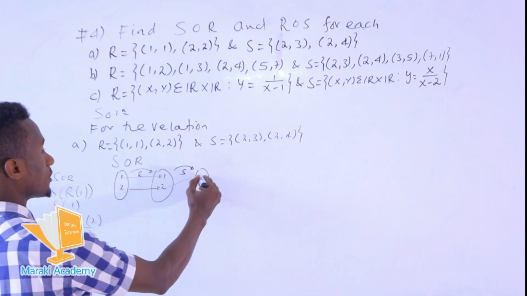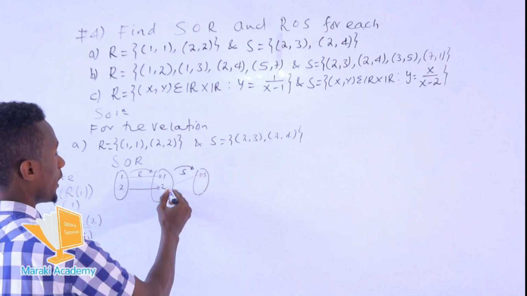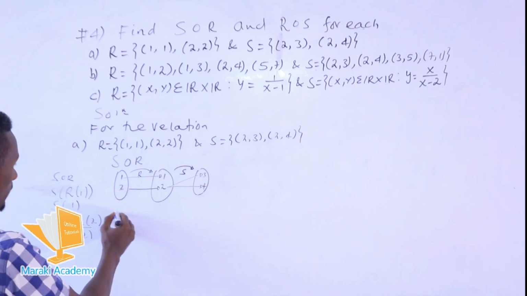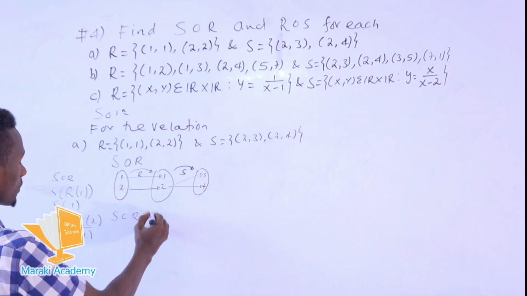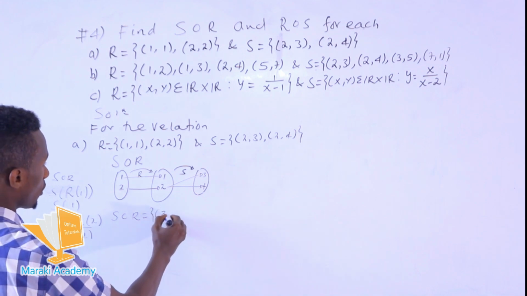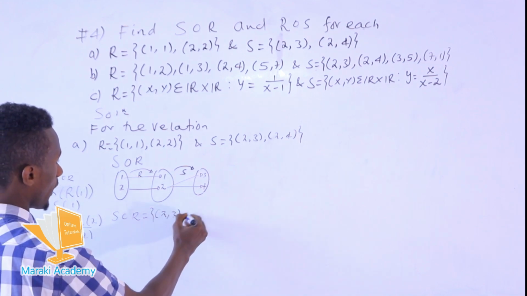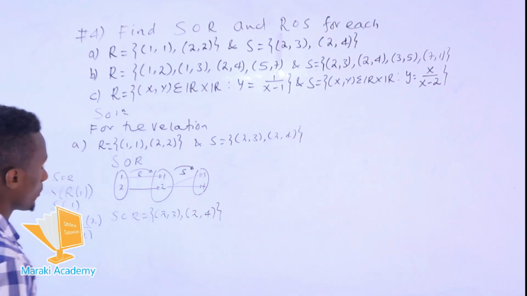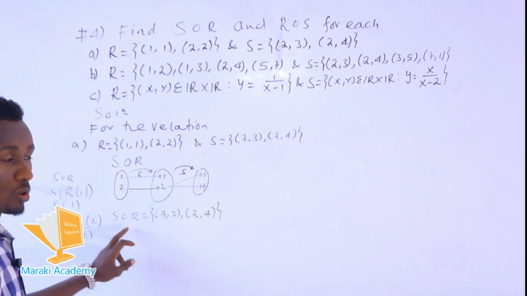So 2 is assigned to the element 3 and 2 is also assigned to the element 4. So this relation has the points 2 with 3 and 2 with 4. So this is all the elements of S composed R.